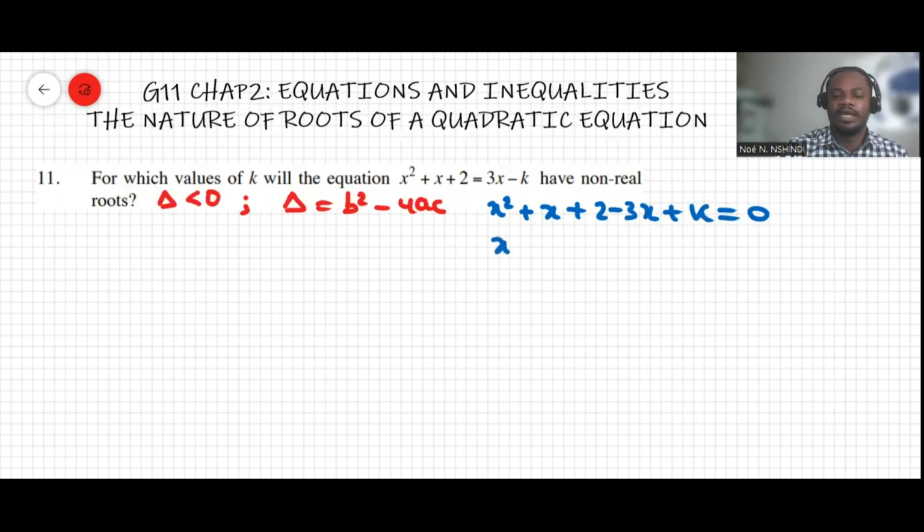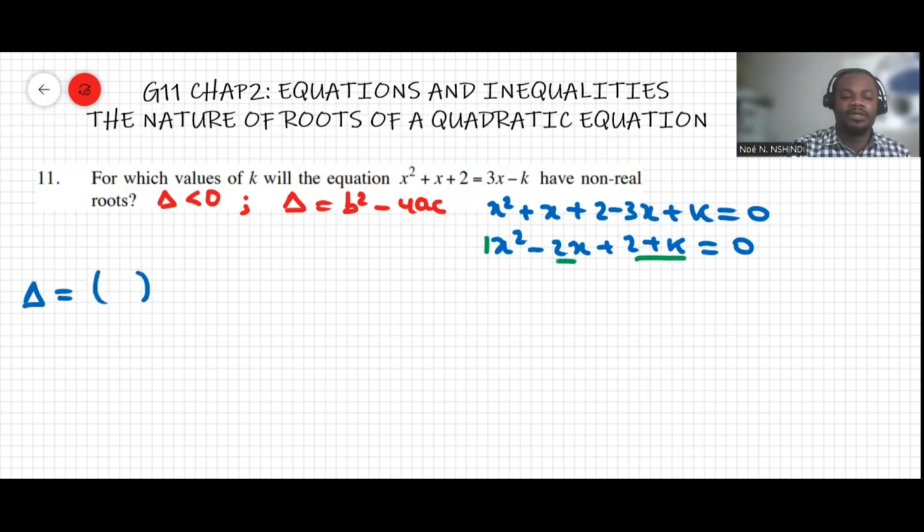Now, x minus 3x makes negative 2x, and then we have plus 2 plus k. So now we have the coefficients: that's a, that's b, and all this is c. Then we can write delta as b squared minus 4ac, so that I can substitute the values. b is negative 2, a is 1, and c is 2 plus k.